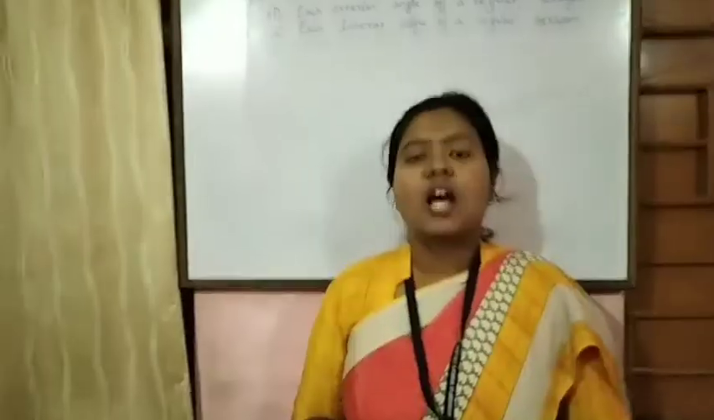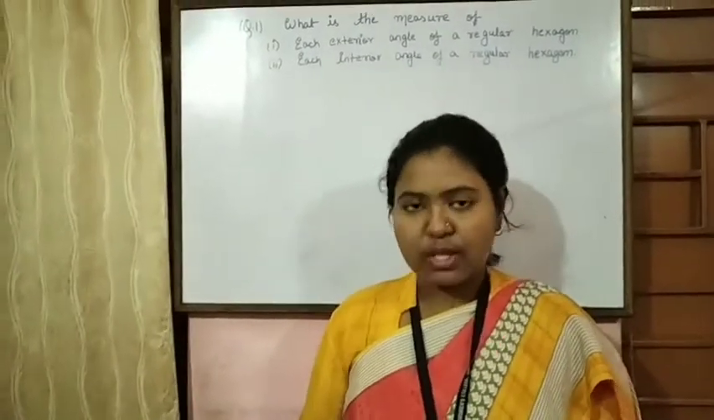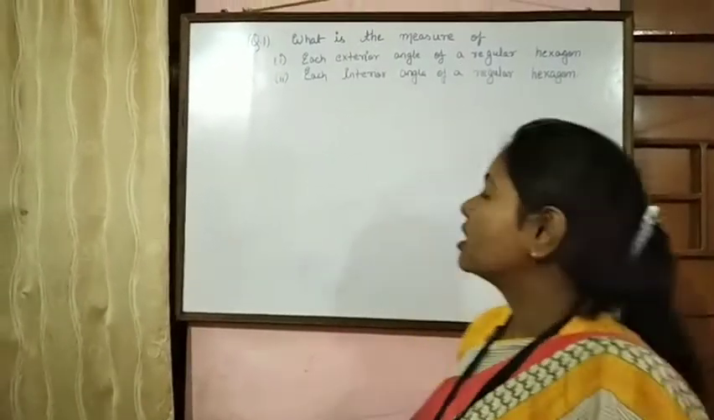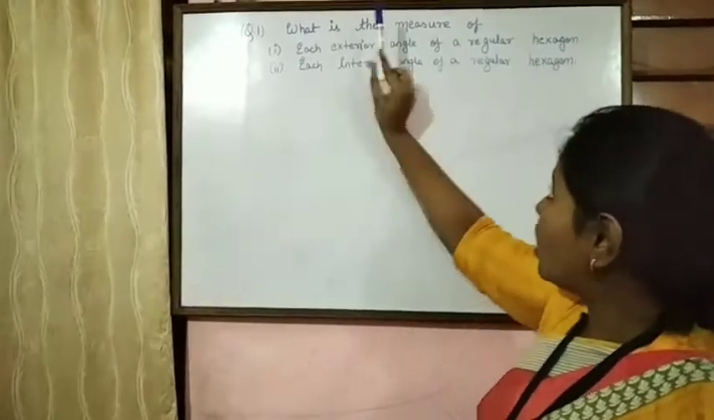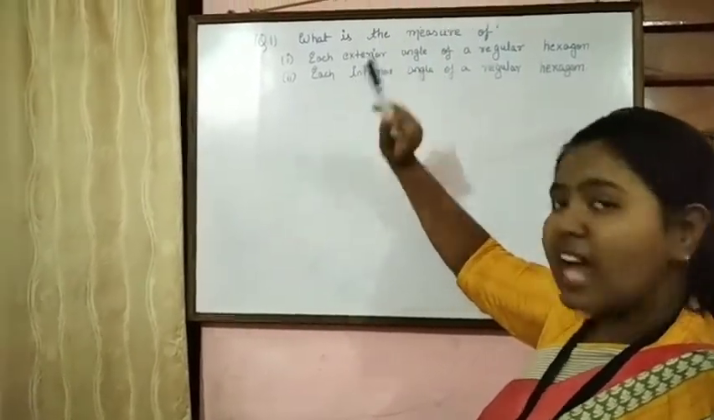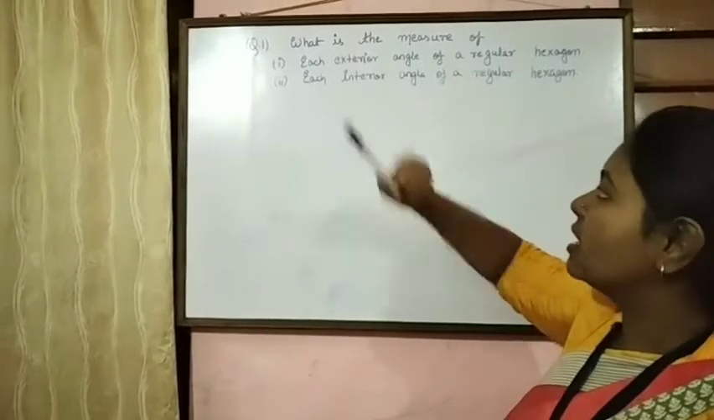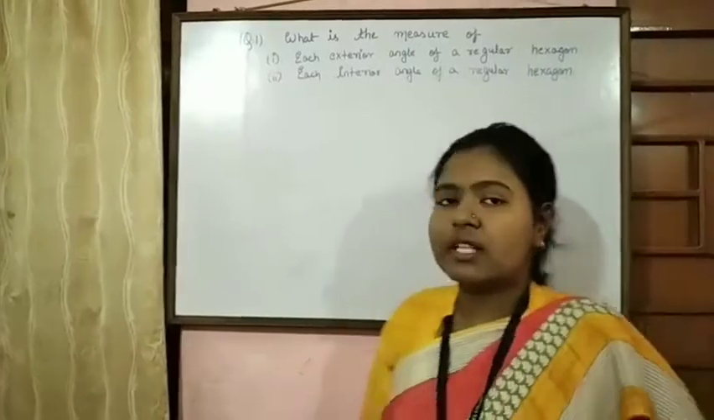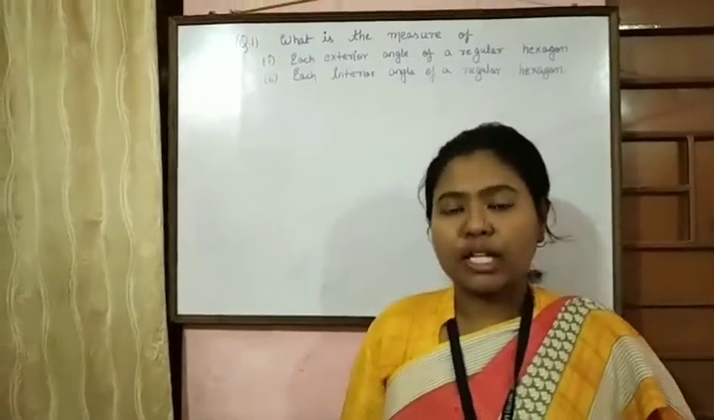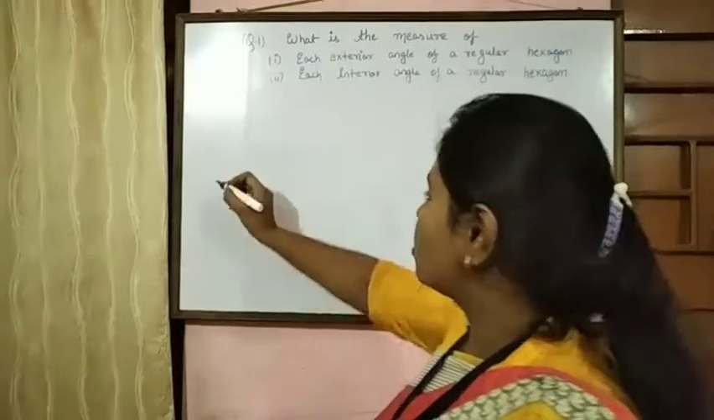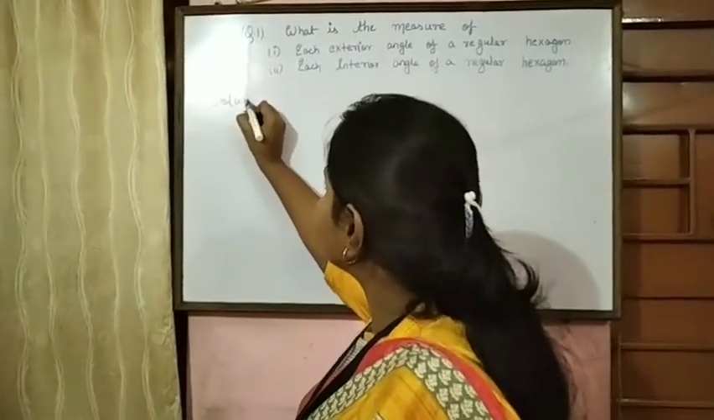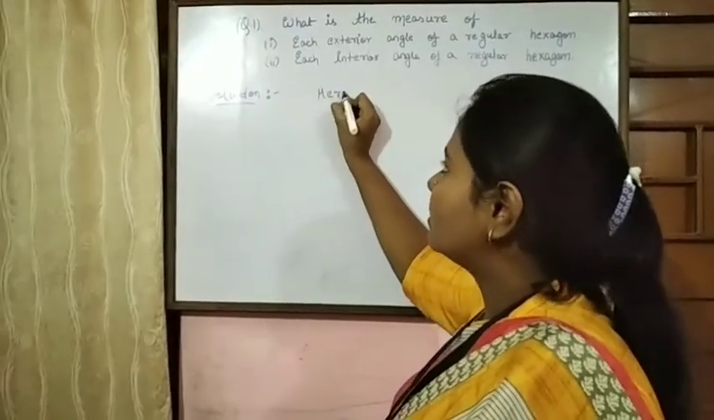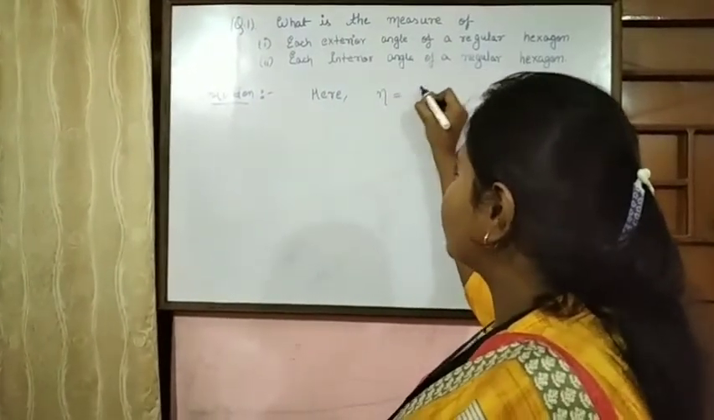Okay students. Now, after we have understood the formulas for the polygons, let us do one sum based on it. The question is: what is the measure of each exterior angle of a regular hexagon, and second, each interior angle of a regular hexagon. Students, you all know that a hexagon is a polygon made up of 6 line segments. So what do we have for n here? Here n, that is the number of sides, is 6.